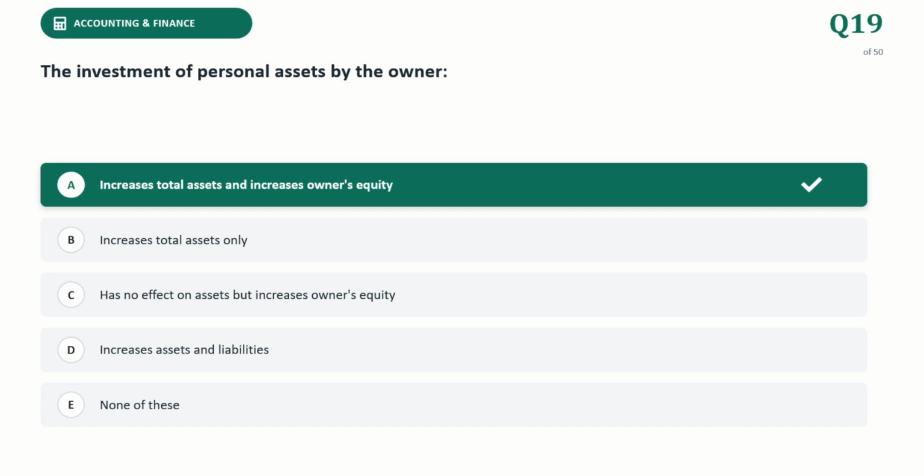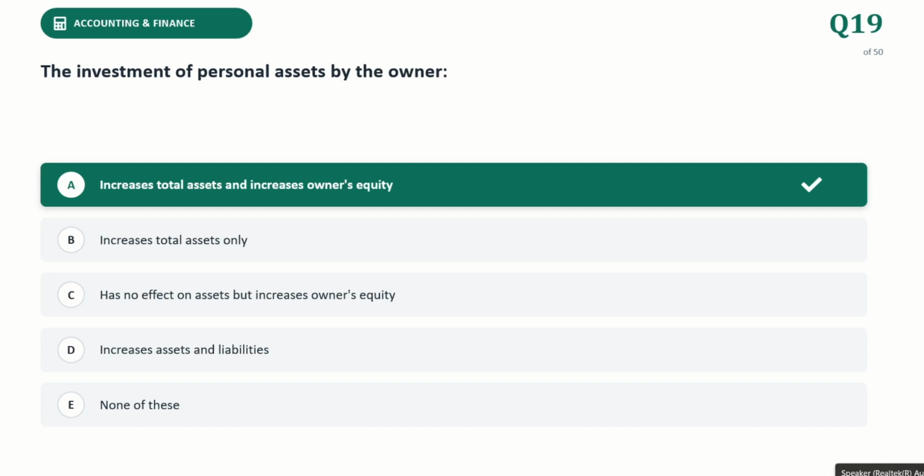The business now owns more resources, cash and equipment, and owner's equity increases. The owner's personal claim or financial stake in the business expands by the value of the investment in capital introduced.